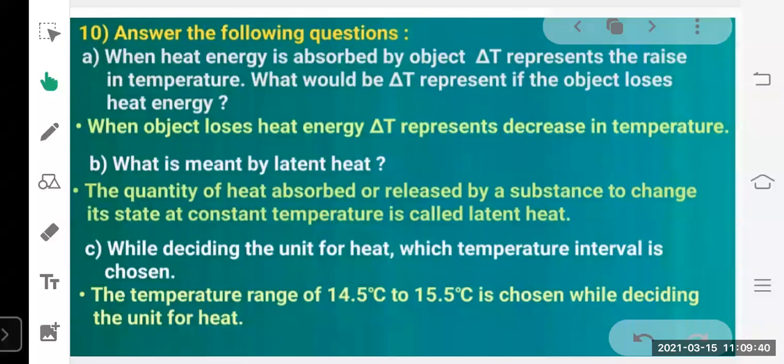Okay. Next, while deciding the unit for heat, which temperature interval is chosen? So this is a 1 mark question. This is also very important. So which temperature range is chosen here? 14.5 degrees Celsius to 15.5 degrees Celsius is chosen while deciding the unit of heat. So you have to remember this temperature range.